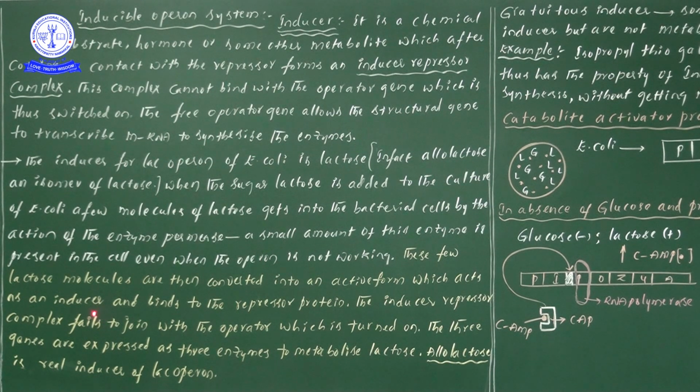And when this inducer is formed from the lactose molecules, it binds to the repressor protein.